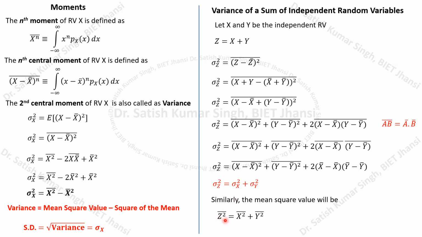One more thing, if we want to get this value, z square bar, you should understand that these two values are different. Here we are calculating the second central moment. Remember, this represents your second central moment.